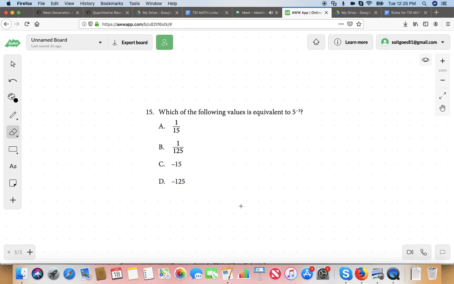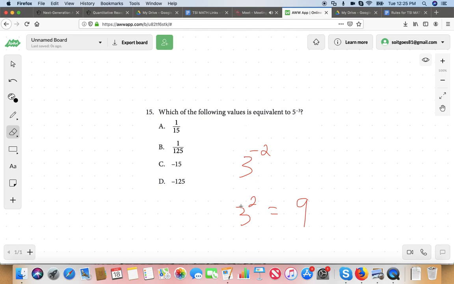So let's start with an easier one. Let's say 3 to the power of negative 2. I know you know what 3 squared is, right? 3 squared is 9, because that means 3 times 3. A negative exponent means you take the inverse.